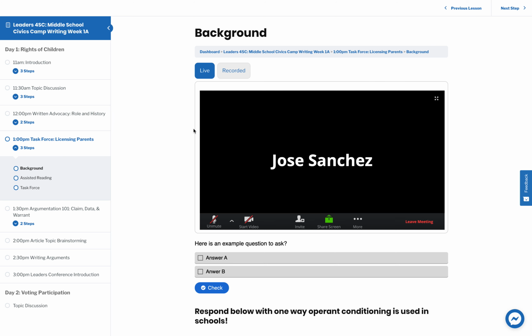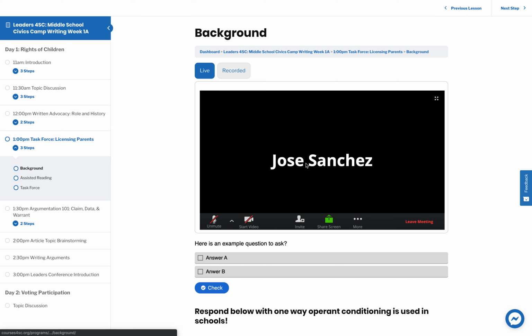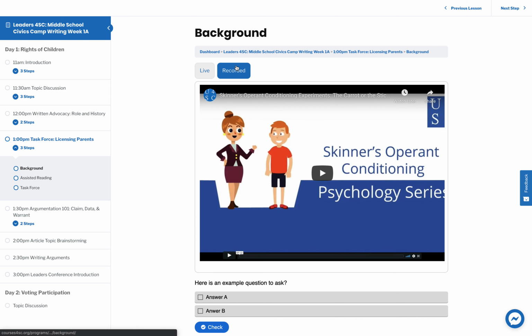When they log into any particular topic, there'll always be an option for a live activity and a recorded activity. During the live activity, they'll be able to see other students and staff that are participating in the activity at the allotted time. If they happen to not be there during the live activity, they can choose to participate in the recorded activity, which will be a different alternative that will teach them the same material.